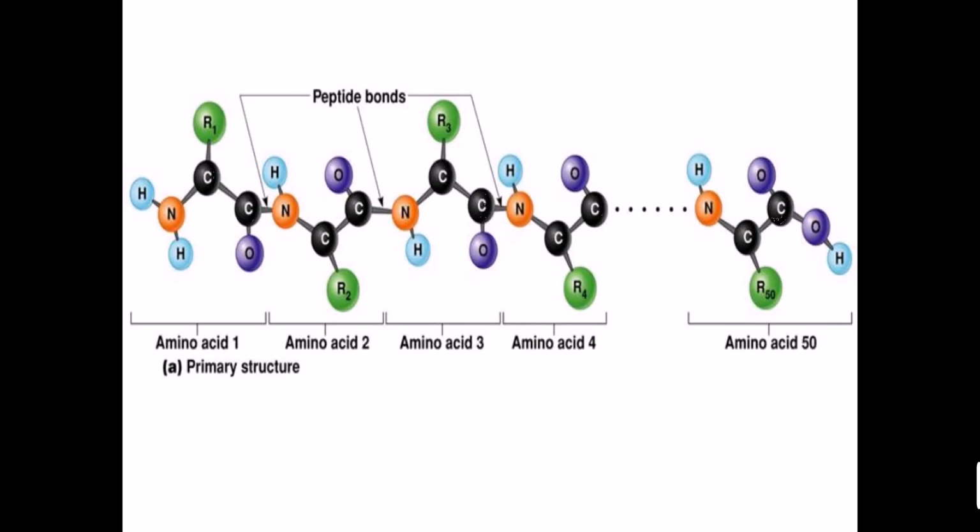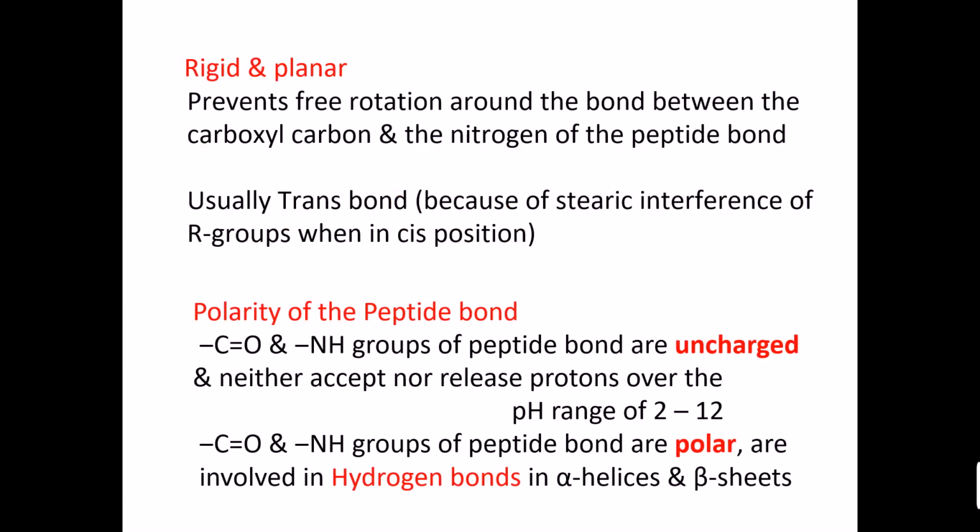Here you see amino acids 1, 2, 3 and so on, and they are all linked with peptide bonds. You see that the peptide bonds are not on the same plane. They are on different planes. The bonds are rigid and planar, so they prevent free rotation around the bond. And they are usually trans bonds because in the cis position, the R groups of the amino acid residues interfere with the configuration and conformation of the structure of the protein.